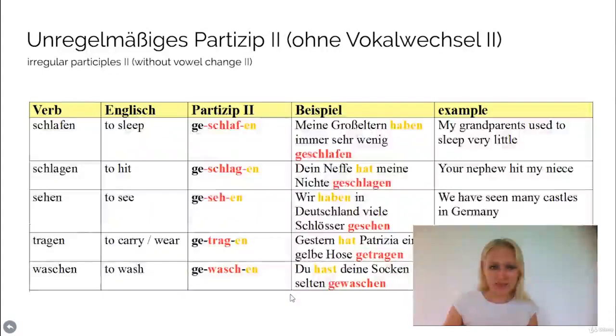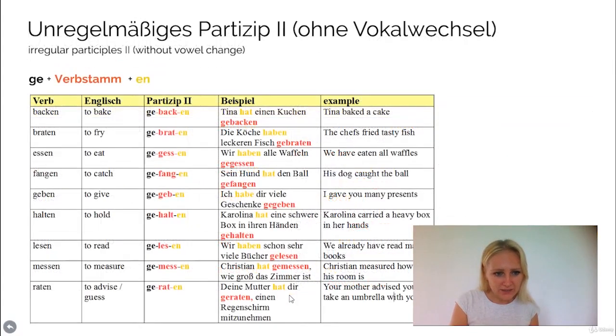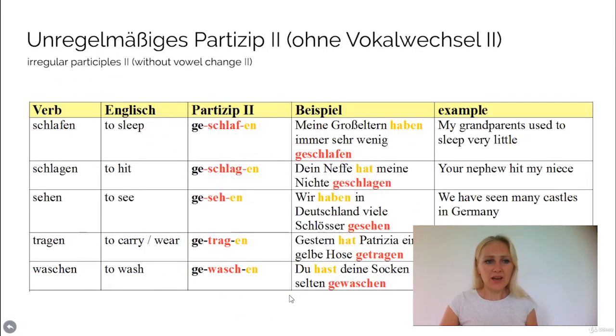So in the next slide, here, just a second, yeah. So here we have irregular Partizip 2 without a vowel change. Here it just continues a little bit. There are a few more Partizip 2 verbs of this group. So schlafen, to sleep, becomes geschlafen. Meine Großeltern haben immer sehr wenig geschlafen. Okay, you always have the translation here. Schlagen means to hit somebody, or also to beat somebody, for example, in a competition, could be also schlagen. So geschlagen, mein Neffe hat meine Nichte geschlagen.